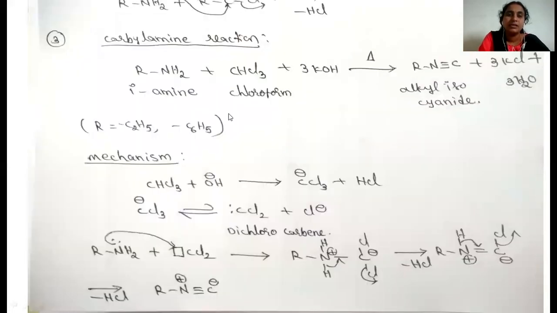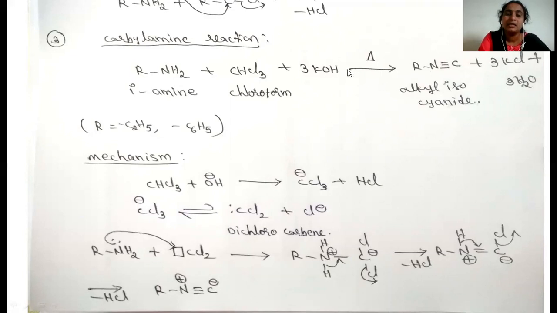So the next chemical reaction is the carbylamine reaction, very important. In this carbylamine reaction, only a primary amine, when it reacts with chloroform and 3 moles of potassium hydroxide, the base, will be converted into the alkyl isocyanate.